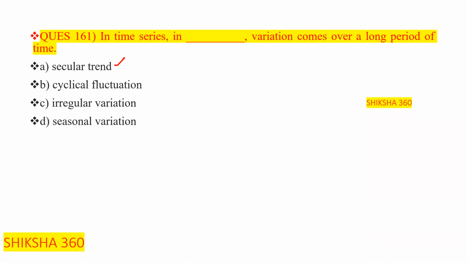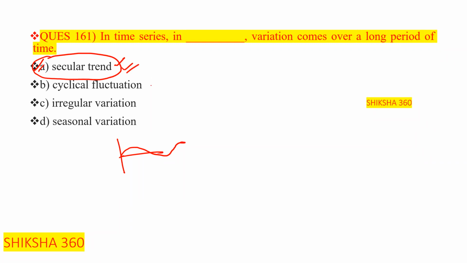As many students are answering option B, cyclical fluctuation, we know that cyclical fluctuation is like this one: sometimes business is in growth and sometimes business is not in growth. That is cyclical fluctuation. But under the secular trend, the variation or change comes over a long period of time. So the correct answer here is option number A.